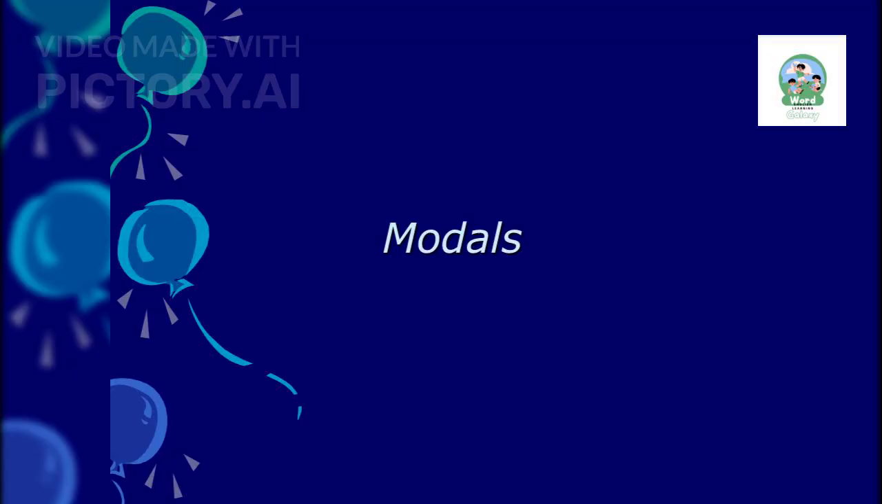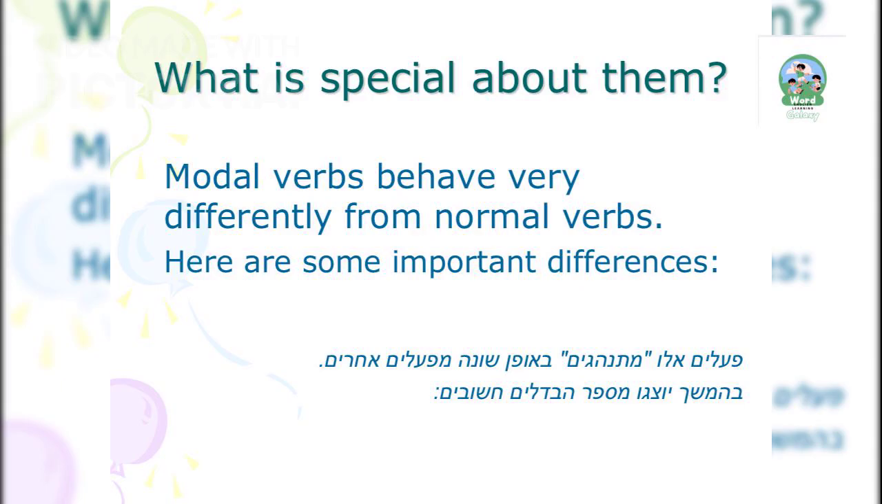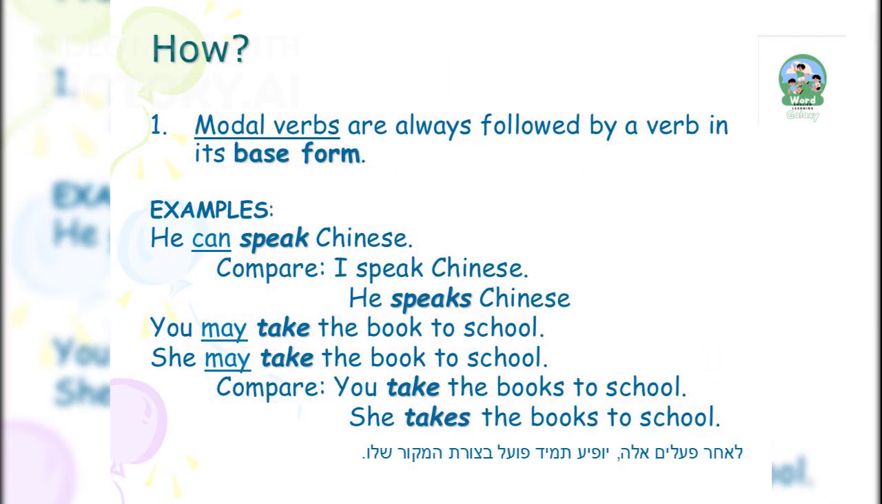Let's delve deeper into modals, which are unique verbs that add meaning to the main verb in a sentence. Modal verbs are distinct from regular verbs. They have unique characteristics that set them apart, making them crucial for nuanced communication. One key feature of modal verbs is that they are always followed by a verb in its base form. For example, he can speak Chinese, or you may take the book to school.